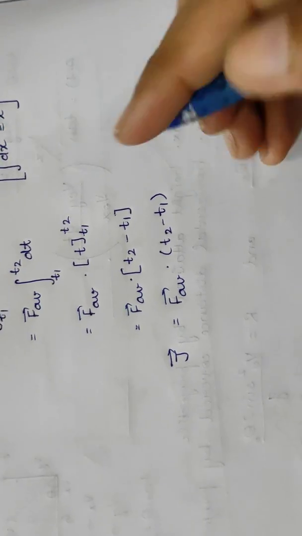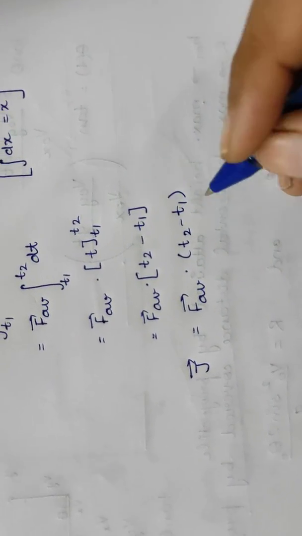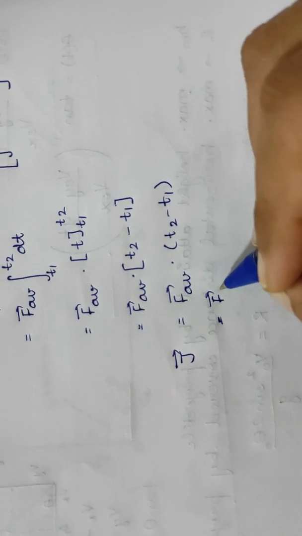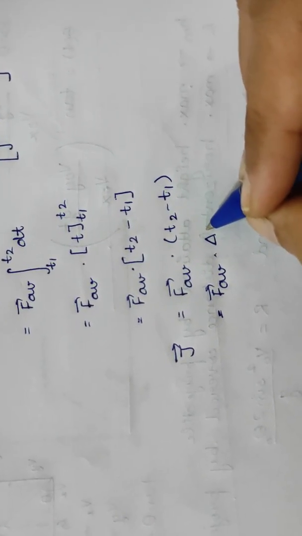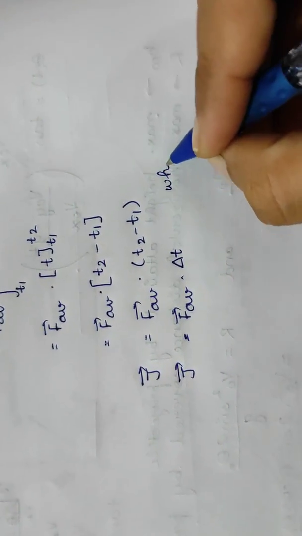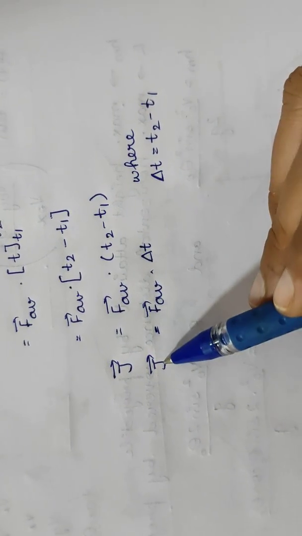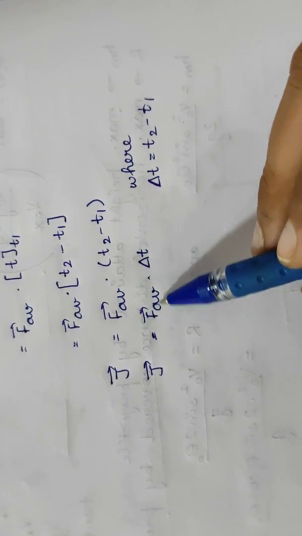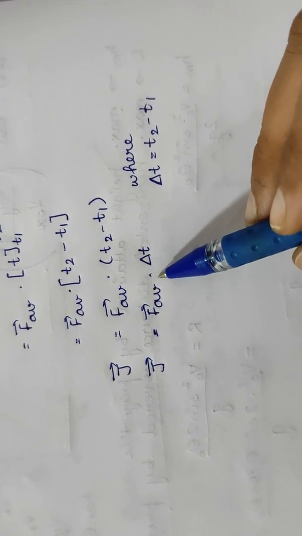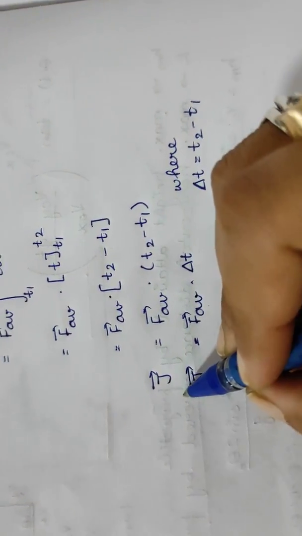Fine. Now what is this? This is a difference between two time intervals, so this could be represented by change in time, so we can write it as dot delta t, where delta t is equal to t2 minus t1. By this we can say that impulse of a force is equal to the product of the average force and the time interval for which it acts, as you have got here.